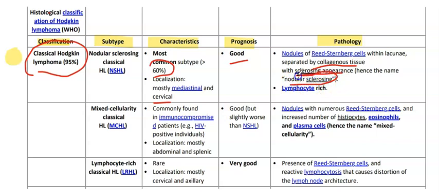So here is sclerosis due to collagenous tissue. Then you have mixed cellularity, commonly found in immunocompromised patients like HIV positive, and mostly localized in the abdominal and splenic area. Its prognosis is also good. Nodules with numerous Reed-Sternberg cells and an increased number of histiocytes, eosinophils, and plasma cells. Due to different cell lines, it's called mixed cellularity.